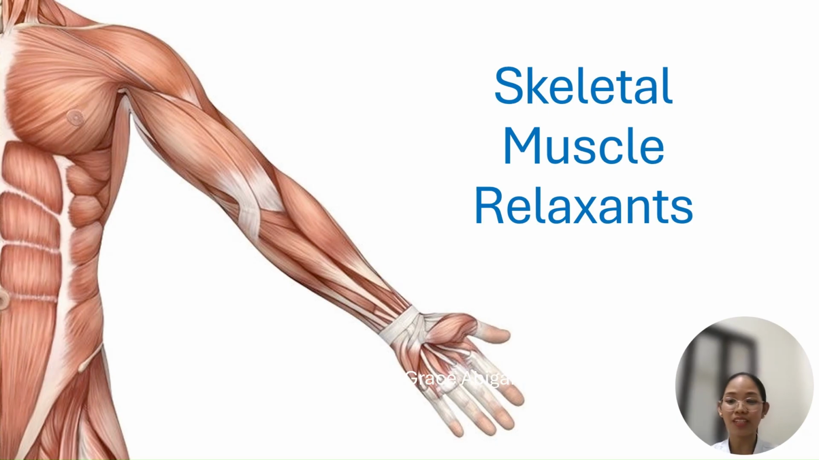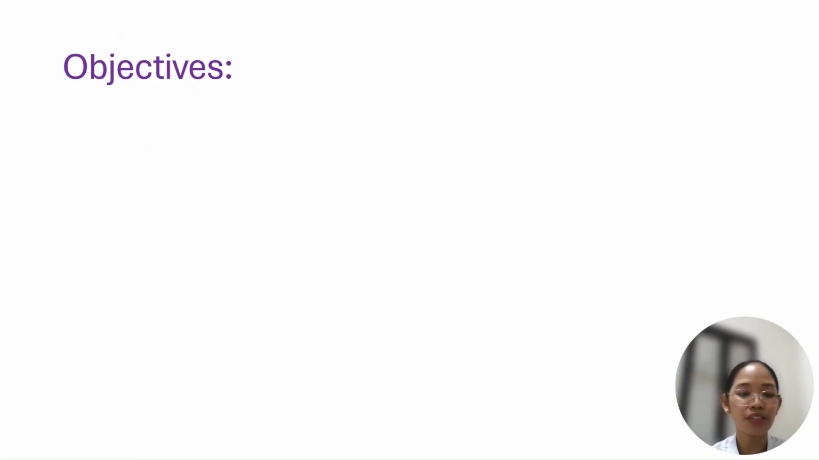In your skeletal muscle relaxants, we have three categories: peripheral, central, and direct. For peripheral, these are your neuromuscular blocking agents. For central, it's your baclofen. And your direct is your dantrolene. Okay? So take note.